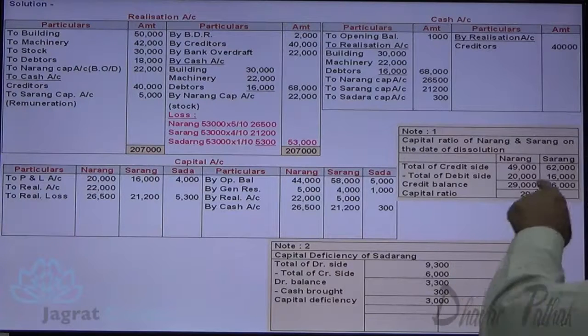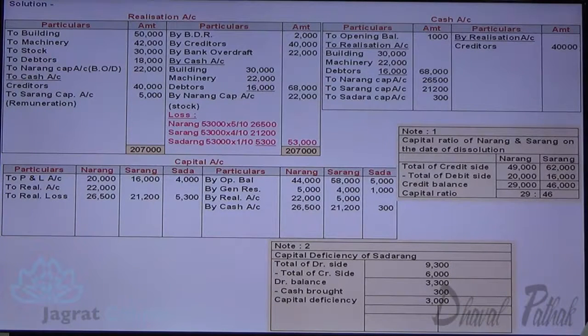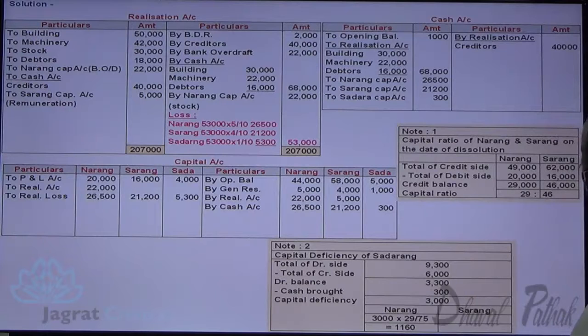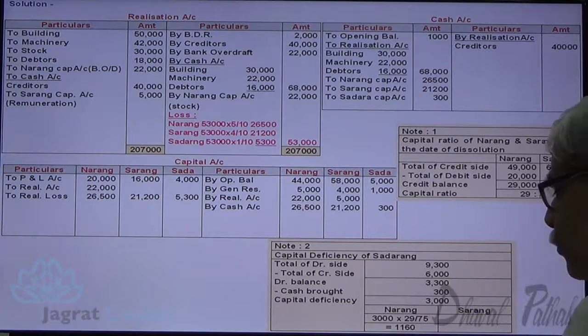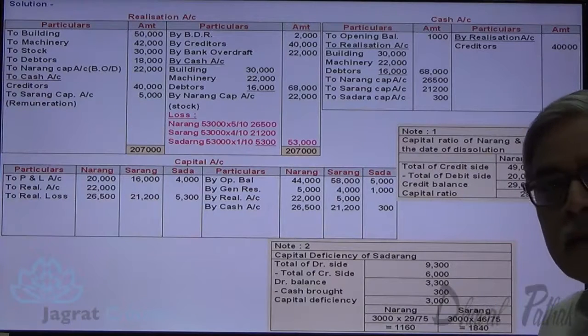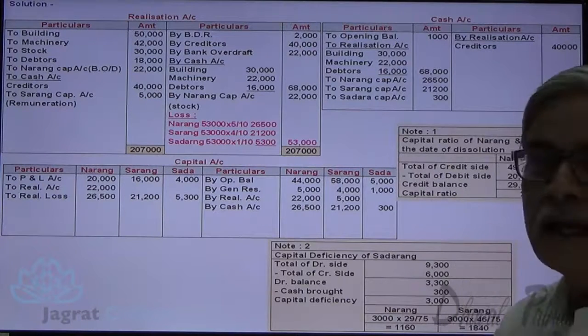This 3,000 will be distributed in the ratio of 29:46 between Narang and Sarang. So 3,000 into 29/75, share of Narang is 1,160. I'm sorry, 1,160, and that of Sarang is 3,000 into 46/75, 1,840. That is the capital deficit borne by Sarang.